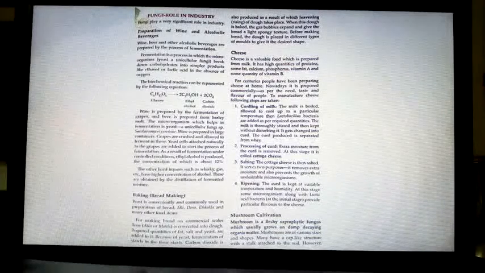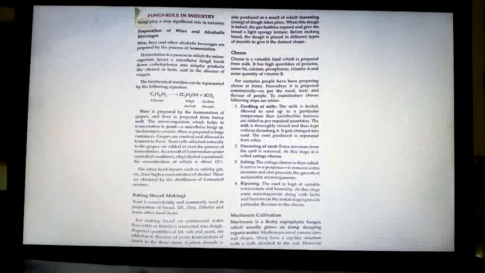So here two kinds of bacteria will be added. One is for making it ripen. Another one is to give it flavor. Lactobacillus initially, and then later some other bacteria to give the flavor.